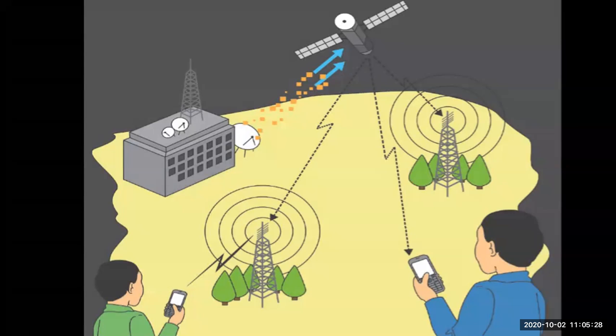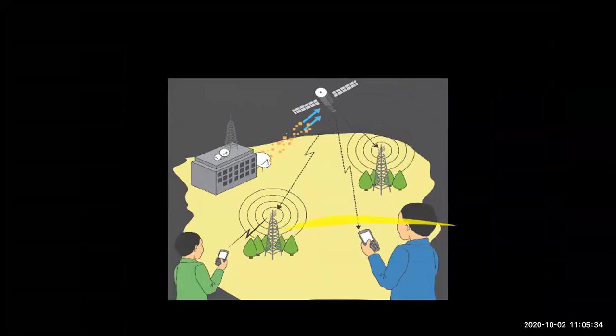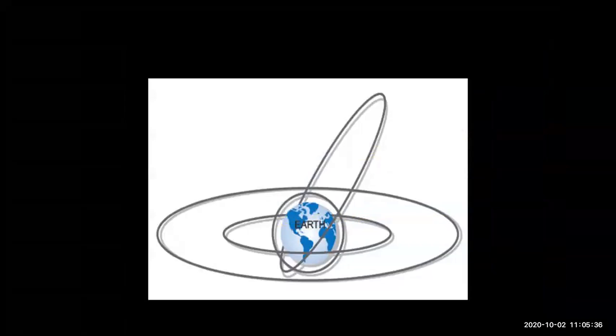Next is about orbits of artificial satellites. Here you can see the orbit of a satellite. How can you define it? It is its path around the Earth, showing how it moves around the Earth.